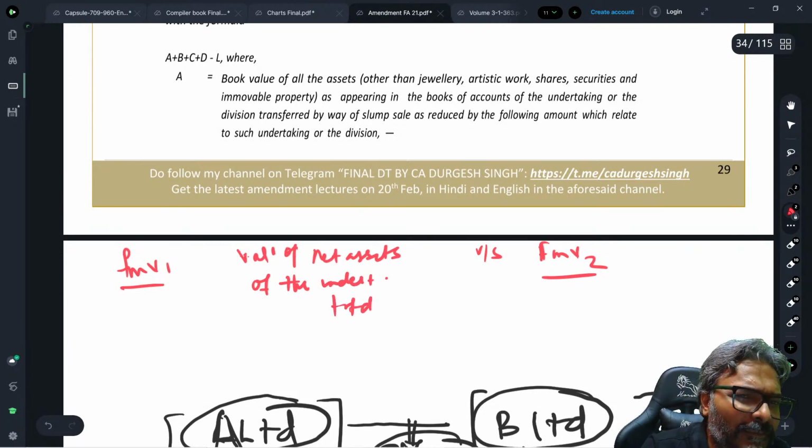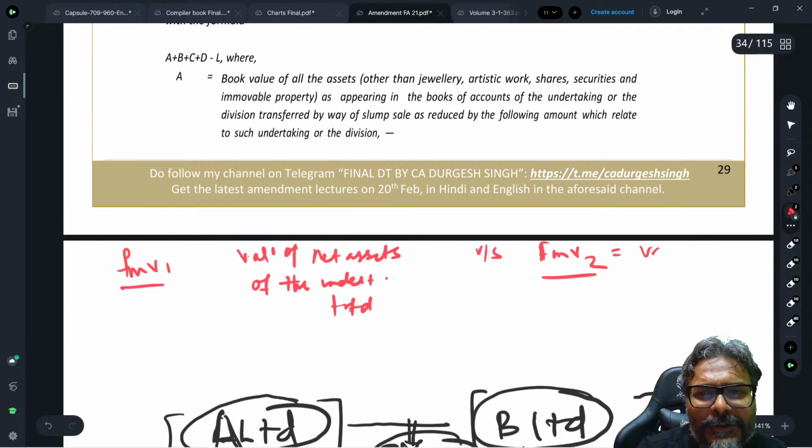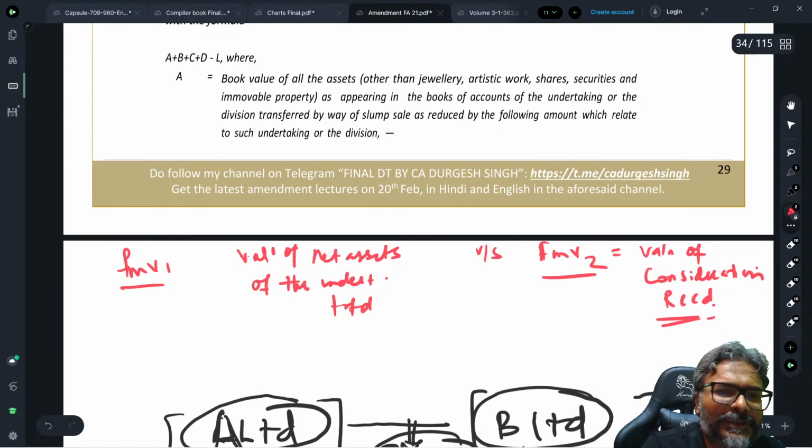As simple as that. This is fair market value 1. Fair market value 2 is the valuation of the consideration received. In simple words, so that you can remember and revise this way.